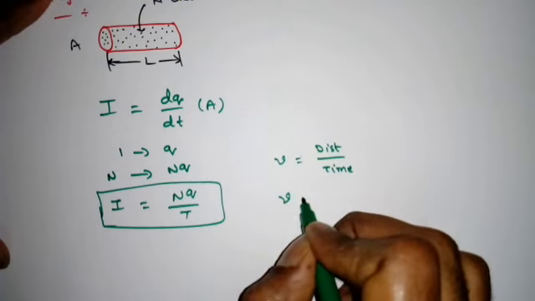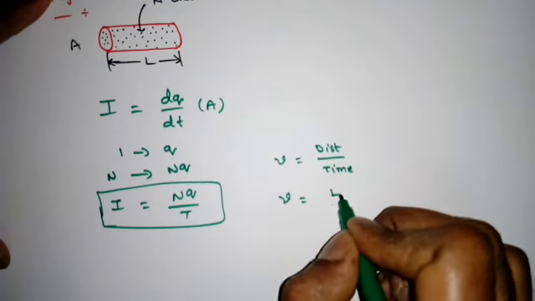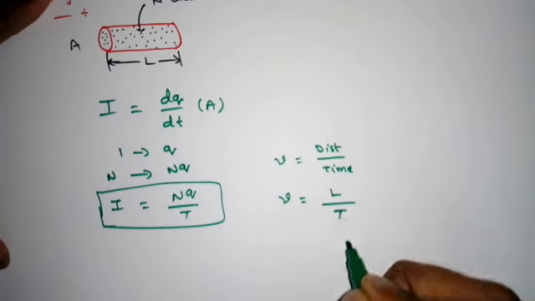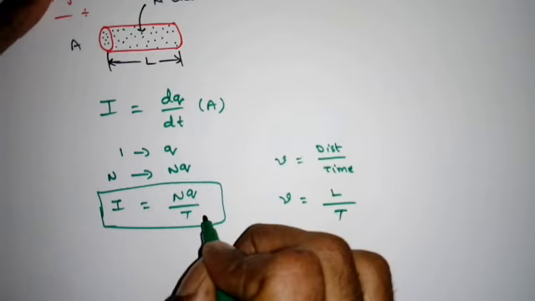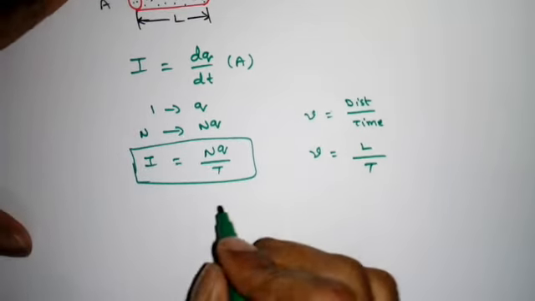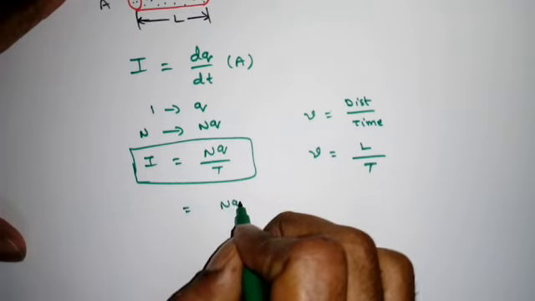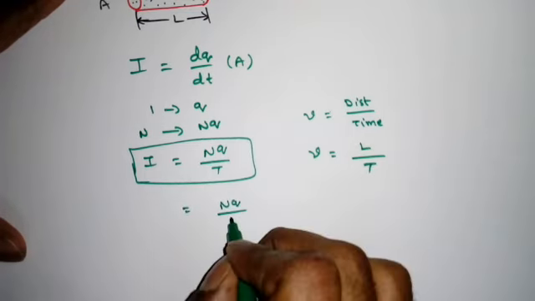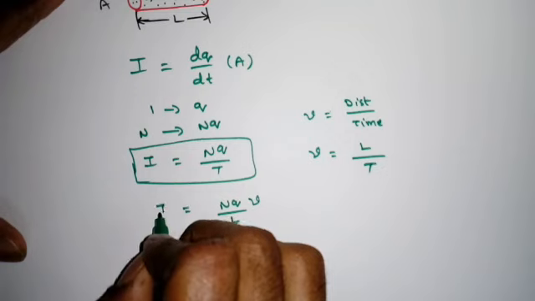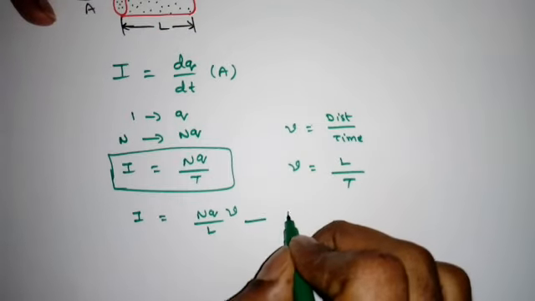So speed, we know, that is the drift speed. Distance is how much? L, and time is capital T. Now if I replace L or T here, what will I get? I = nq V by L, so T I need, so L by V. This is current. Now this is equation 1.